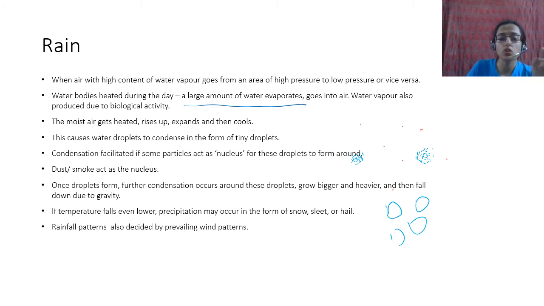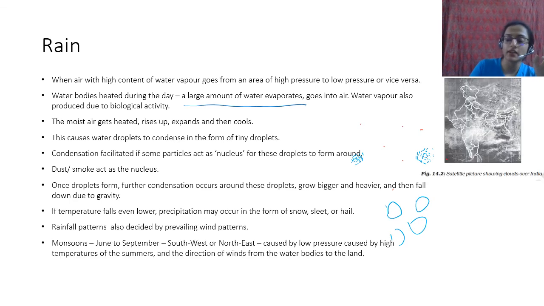Rainfall patterns are also decided by prevailing wind patterns. Again, wind patterns जैसा होता है वैसे ही rainfall होता है. This is especially true in case of monsoons. Monsoons में northwest monsoons, southwest monsoons or northeast monsoons.